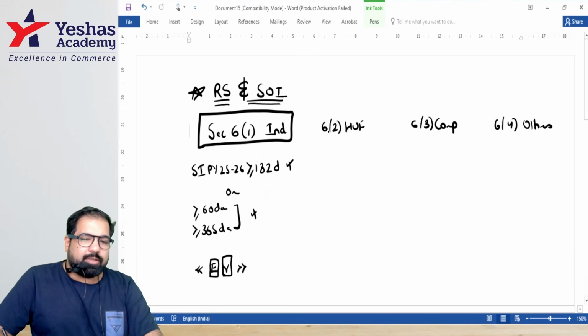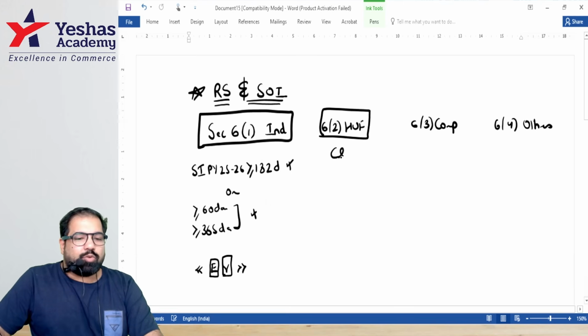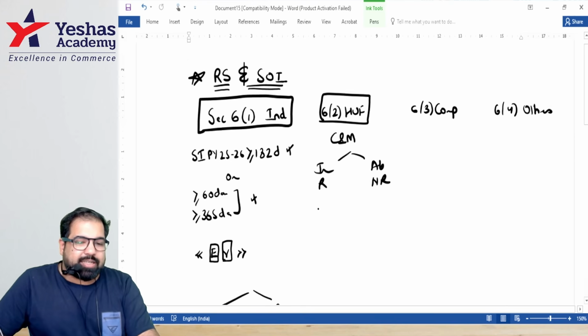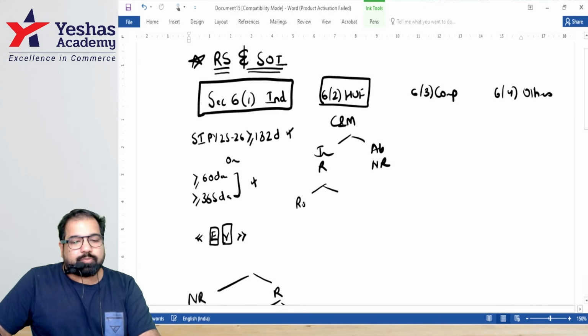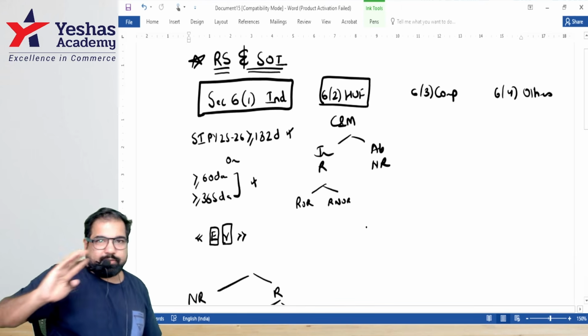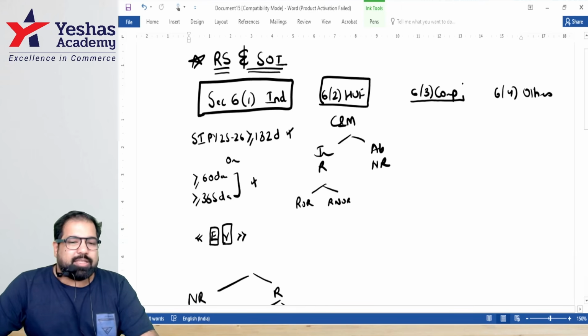Next, section 6, HUF. If your control and management is in India, or abroad, or in India and abroad, resident. And guys, resident can further be classified into ROR or RNOR, same condition, but we'll ask the Karta. If the Karta says yes, yes, ROR. Otherwise, RNOR.